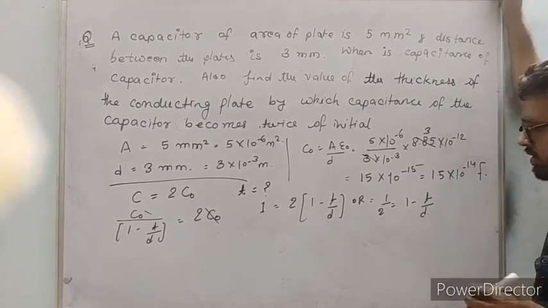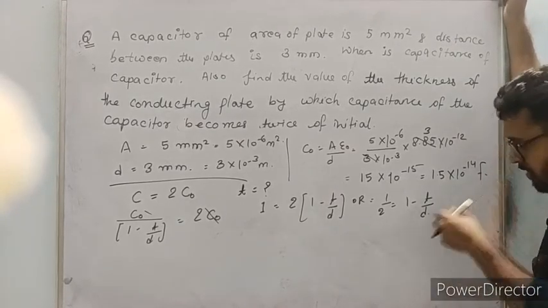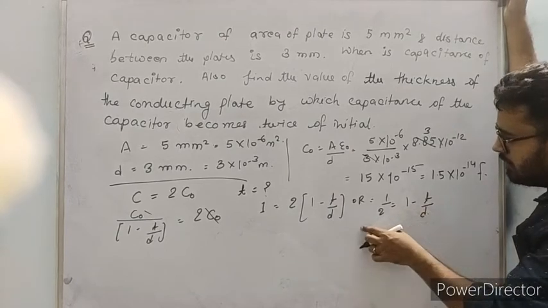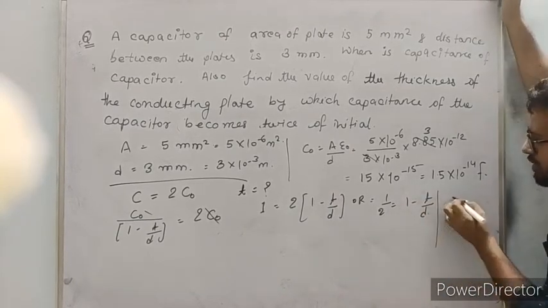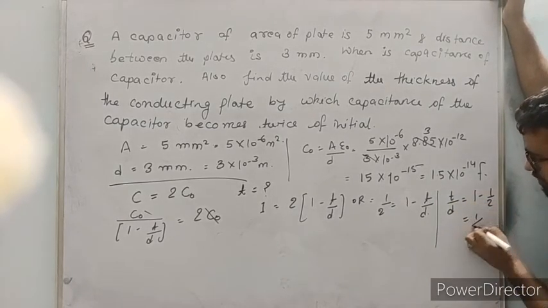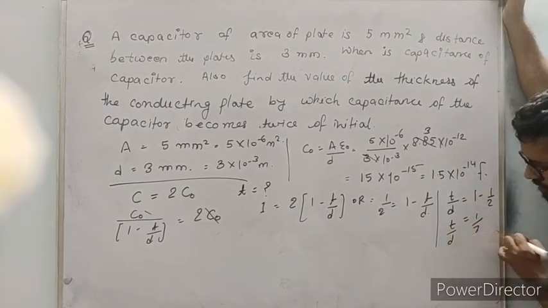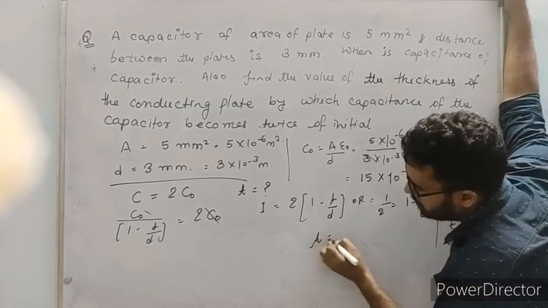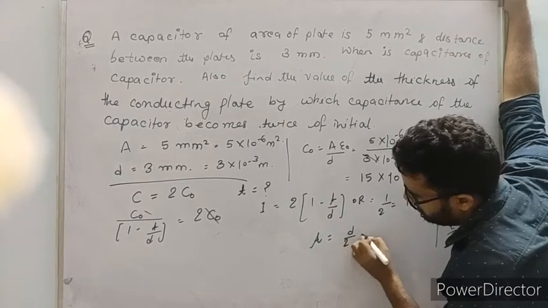Good, very nice. T by D will go there and 1 by 2 comes here. So T by D equal to 1 minus 1 by 2, that comes 1 by 2. D will go there, so T comes equal to D by 2.